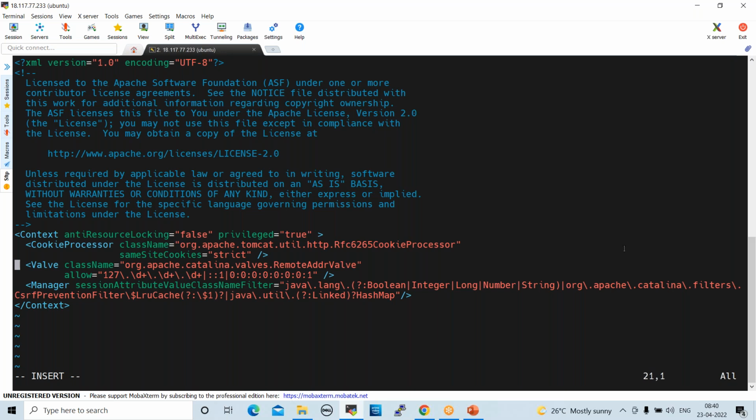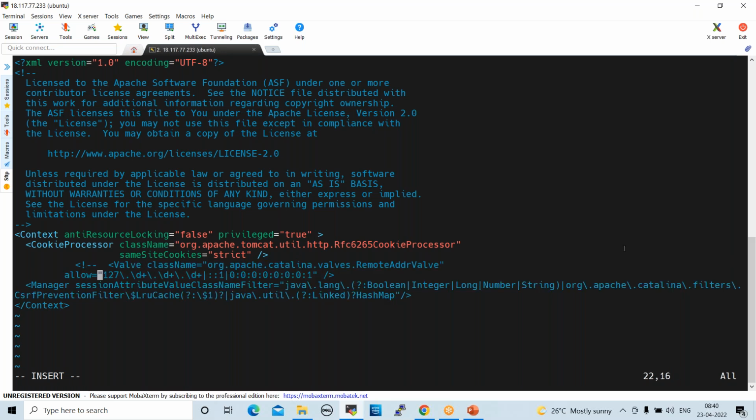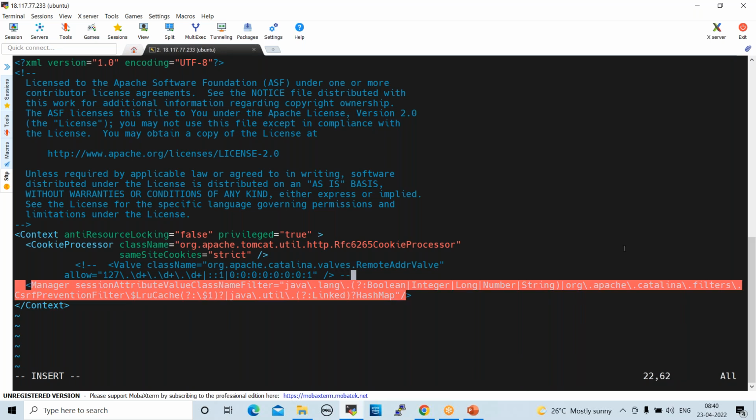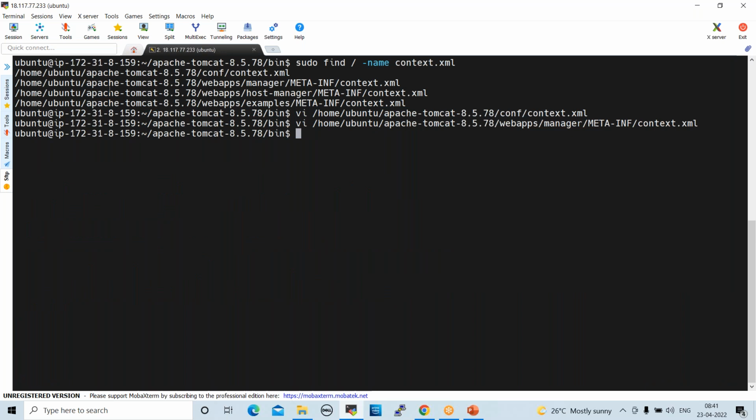Less than here. Open means less than sign, exclamation mark, hyphen. At the end of this line, go here, space, hyphen, close. To disable any line, we have to give this. Okay. This is the disabled Valve class name. Escape, save and quit. Second one is completed. Next, third one.